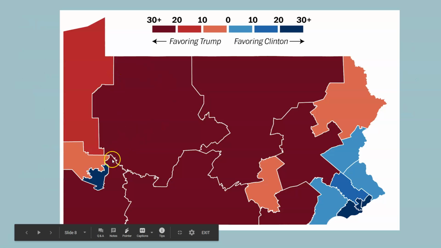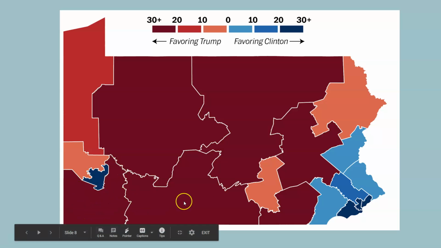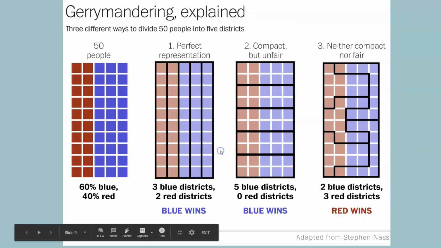So these are our districts here, and that's why they're oddly shaped. Like this bottom one, red is very Republican. It's kind of oddly shaped. It's going around Pittsburgh. Okay, so that's just kind of how they do it.